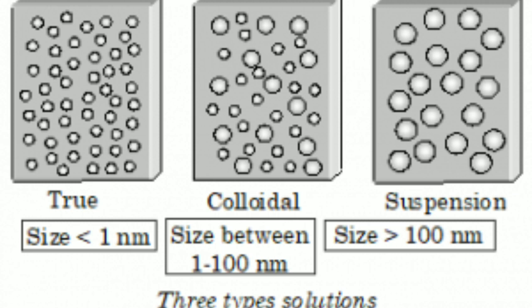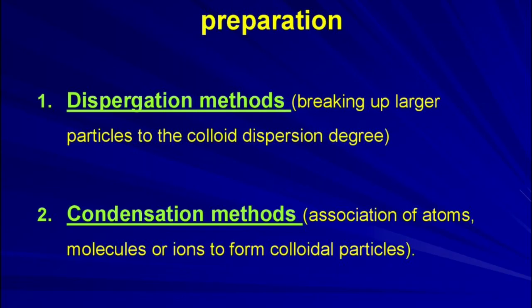Then, from suspension we can also prepare colloid. Suspension means bigger particles. The bigger particles are broken into smaller pieces and we can prepare colloid. That method is called the dispersion method or disintegration method. Thus, we can prepare colloid in two different methods: one is called the condensation method, another is called the dispersion method.